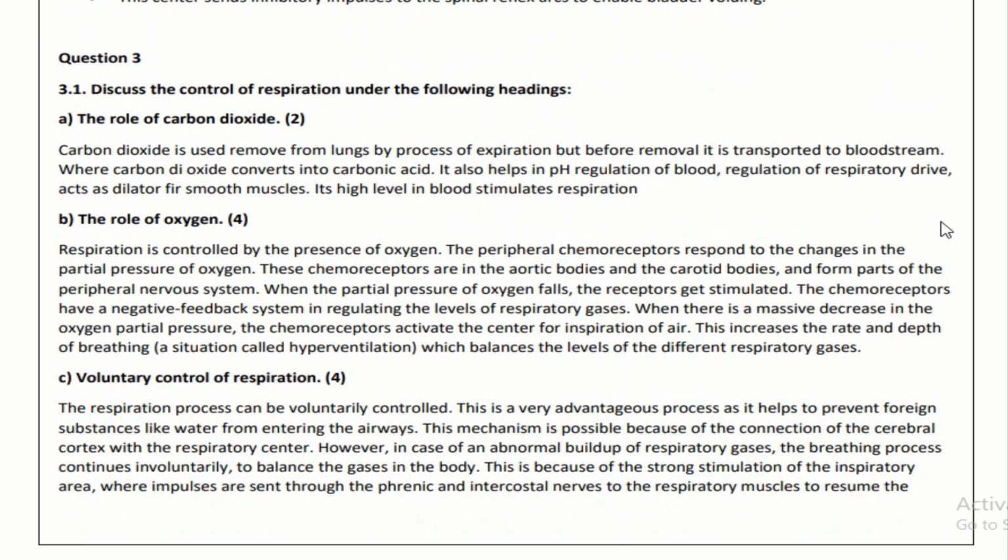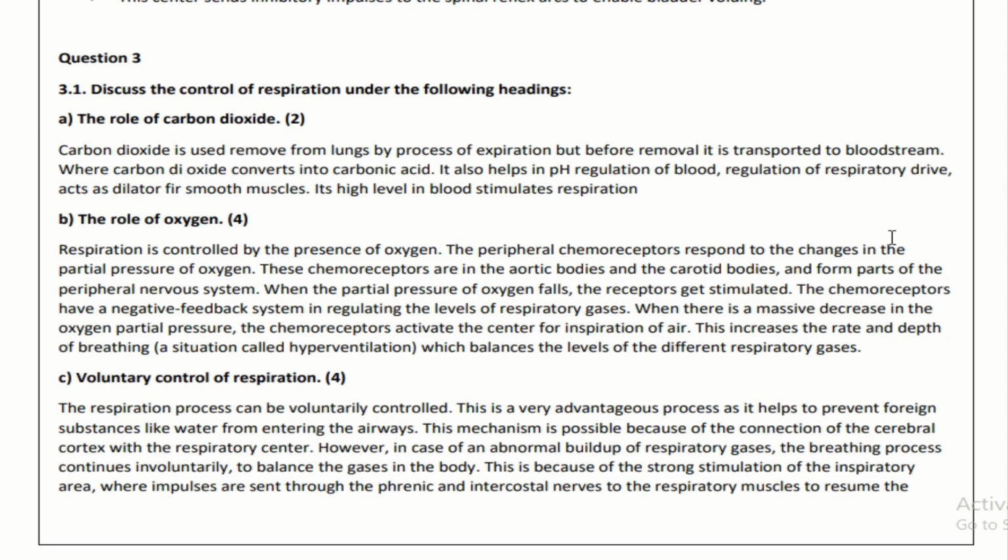Next question is discuss control of respiration under the following headings. Role of carbon dioxide. Carbon dioxide is removed from the lungs by the process of expiration, but before removal it is transported in the bloodstream where carbon dioxide converts into carbonic acid. It also helps in pH regulation of blood, regulation of respiratory drive, and acts as a dilator for the smooth muscles. Its high level in the blood stimulates respiration.